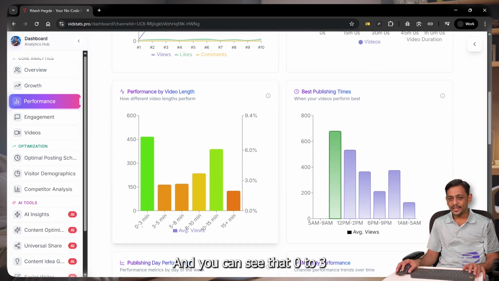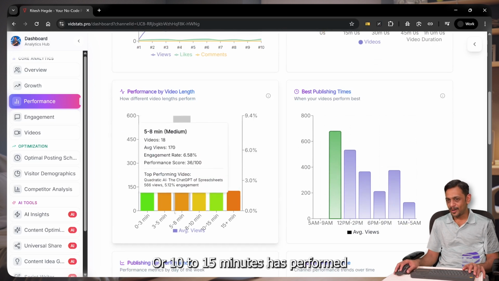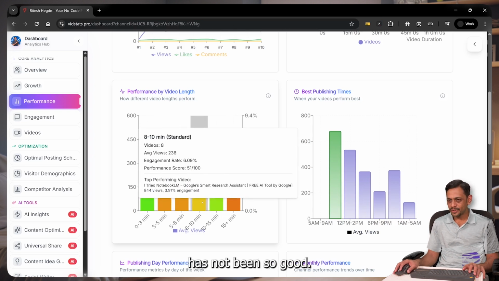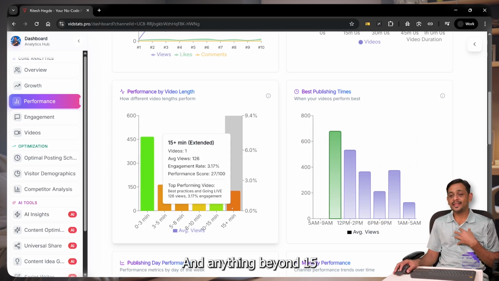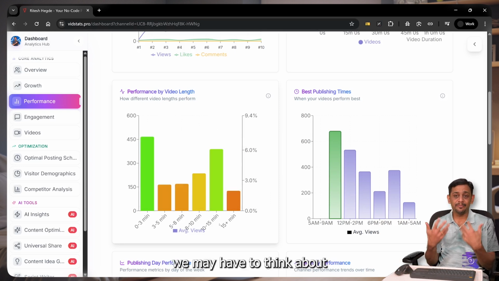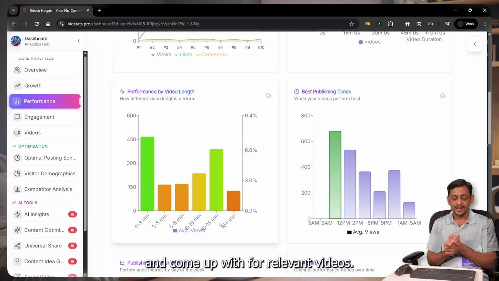And you can see that 0 to 3 minutes has performed well, or 10 to 15 minutes has performed well. Anything between 3 to 10 has not been so good, okay, for us. And anything beyond 15 plus minutes has been very bad, okay? So this is something that we may have to think about and come up with relevant videos.